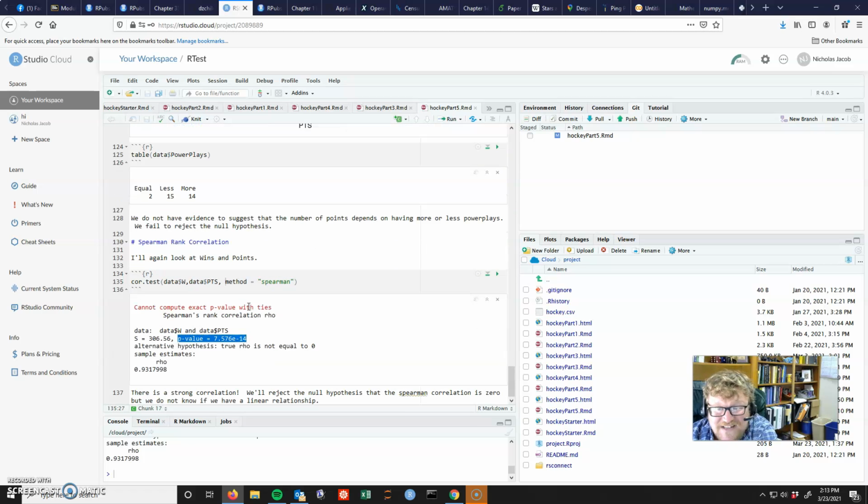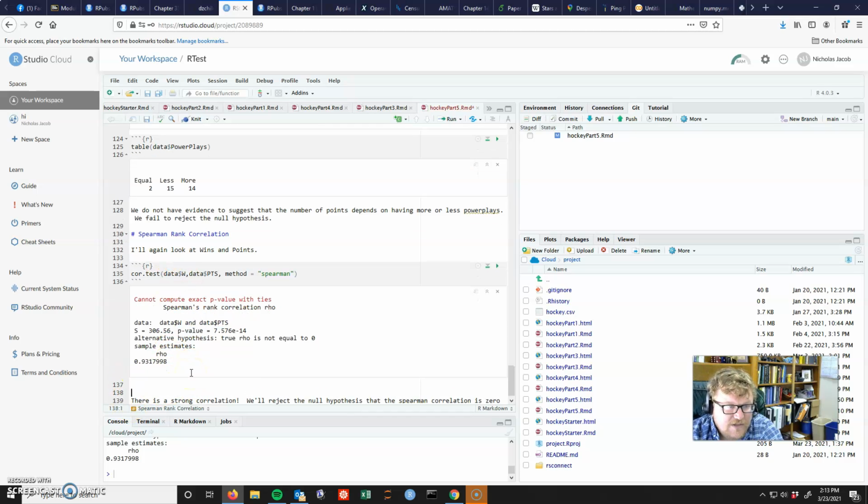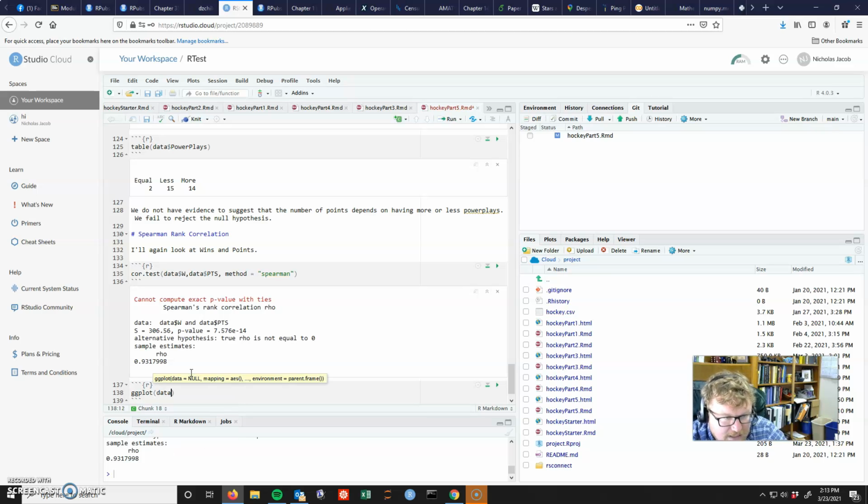And that's it, man. The visualization here should be a dot plot, not a dot plot. I'm sorry I didn't do any of these visualizations ahead of time. ggplot, data, aes.